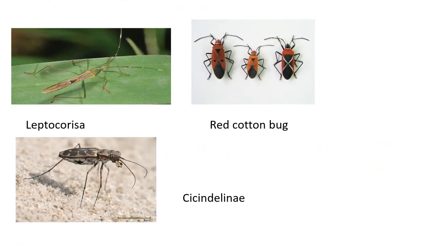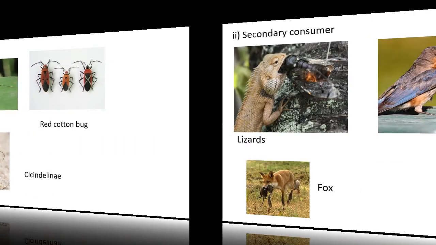Some insects are also primary consumers, like Leptocorisa, red cotton bug and Cicindela. According to the crop, specific pests are found in the cropland. The example is most important, where according to the crop they are found. The red cotton bug is a pest of cotton, found in the cotton cropland ecosystem.